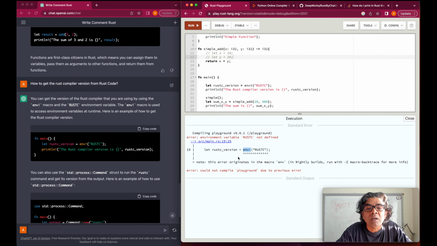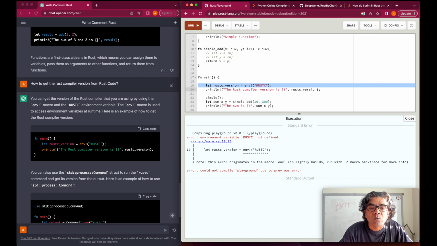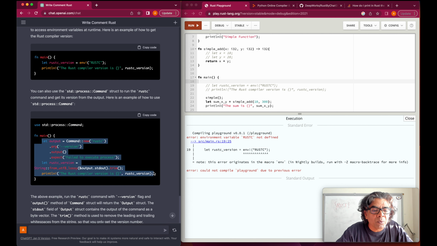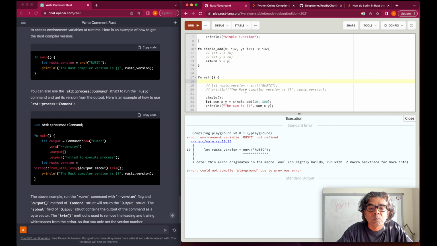Then I will be using the Rust compiler with an IDE on the local file system to make it work. So you can understand the differences between using any IDE versus a particular version of the Rust compiler running in your local file system on your own machine. So we could not get this line working. Let's comment it. Now let me use this method here, and it's going to ask us to use this method.